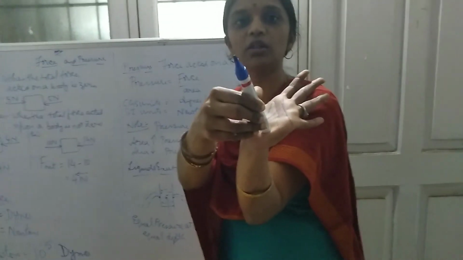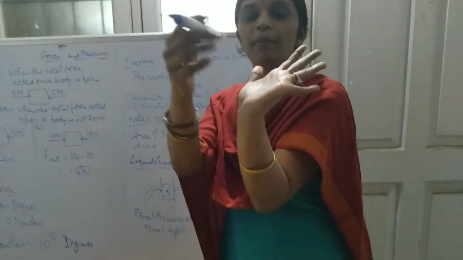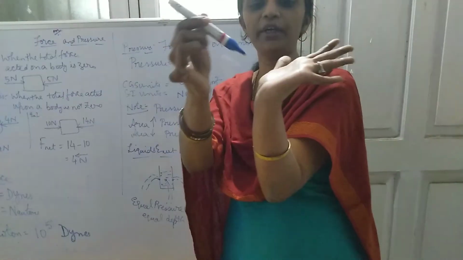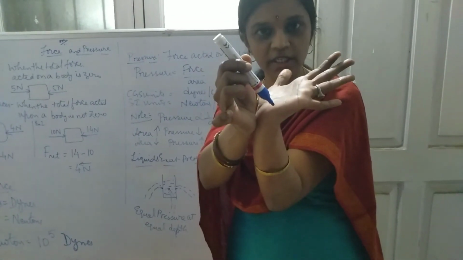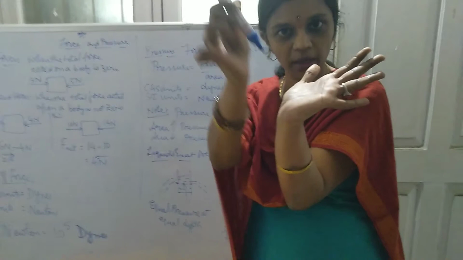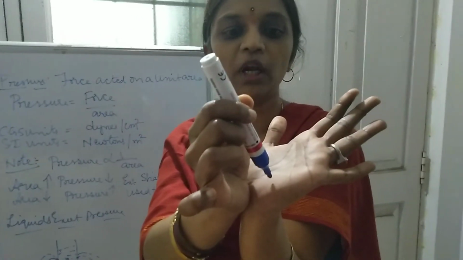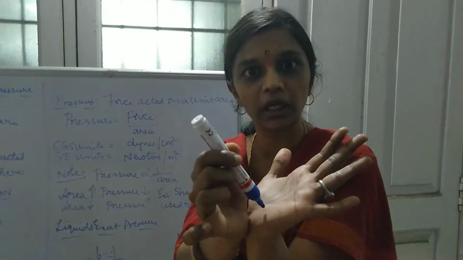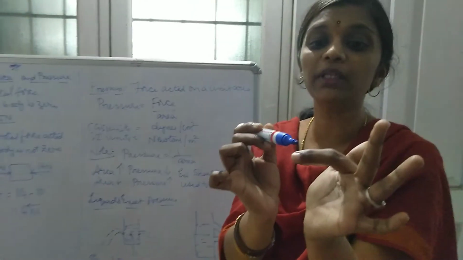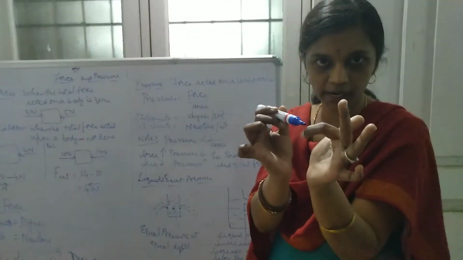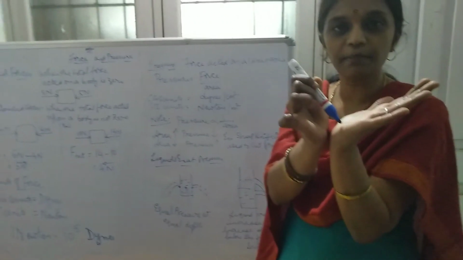The pressure acted on this particular body is less. But if I am taking this sharp pointed one and trying to press it on that same area, what will happen? This will go deep. That means the pressure acted upon this particular area will be more. That means the sharper the contact area, the deeper the pressure.